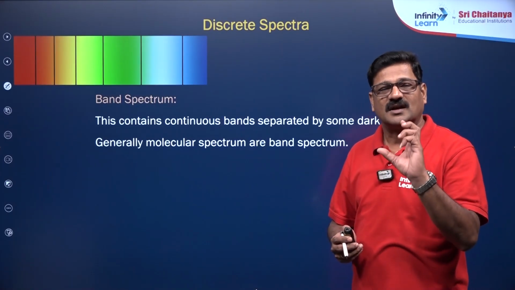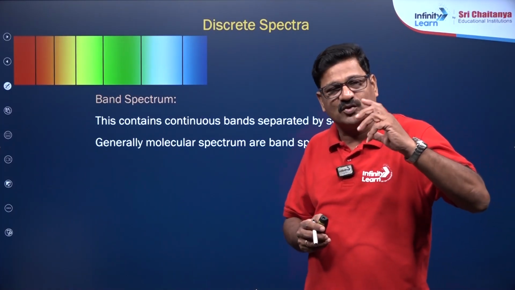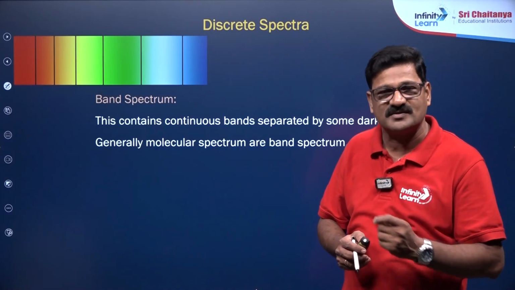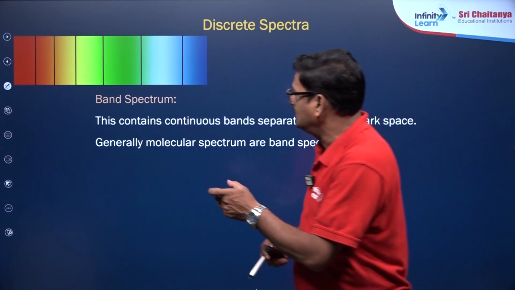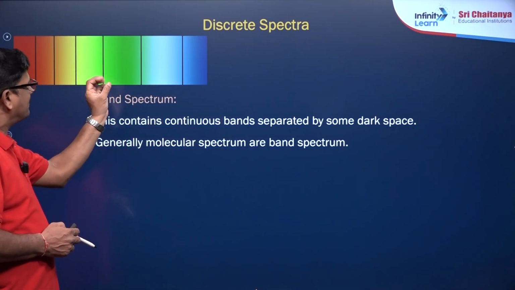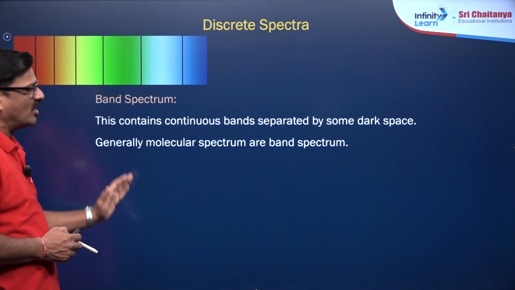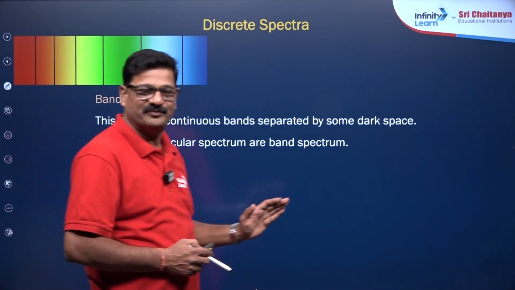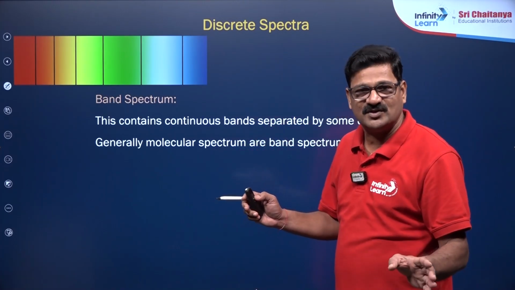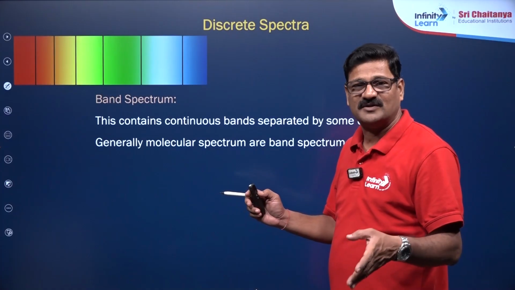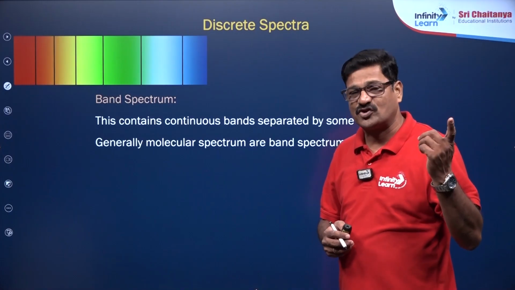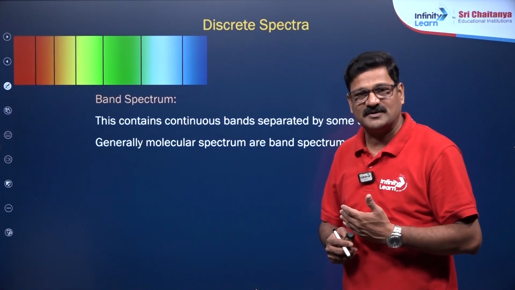These molecules contain a group of atoms. These atoms are going to rotate and vibrate, and this rotation and vibration of the atoms in the molecules gives rise to the band spectrum. You can see a stretch of band is observed, like discrete lines, a bunch of lines observed as a band, called a molecular spectrum or the band spectrum. Hope you are understanding the difference between the line spectrum and band spectrum. The line spectrum is used to characterize the atom, and the band spectrum is used to characterize the molecules. So line spectrum is also called atomic spectrum, and band spectrum is also called molecular spectrum.